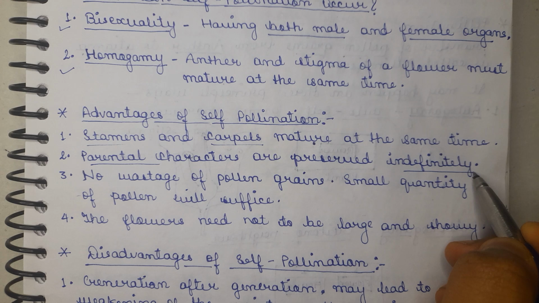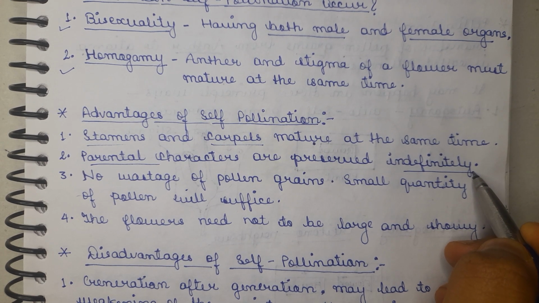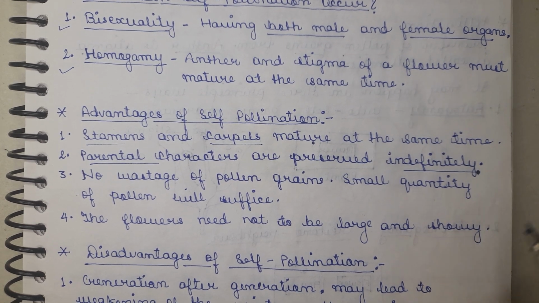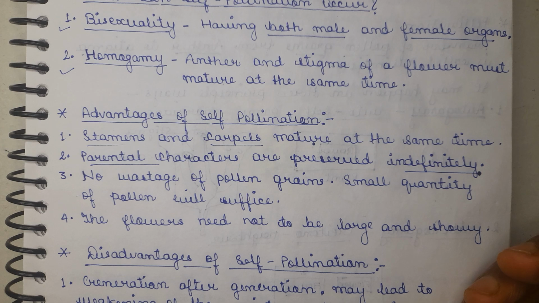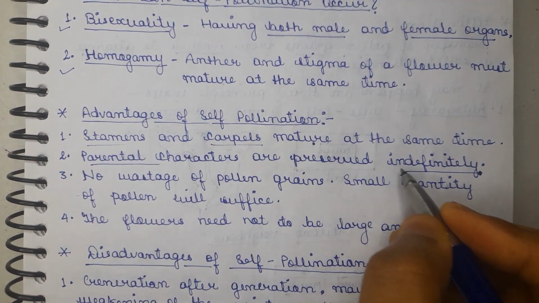That means if a rose plant gets self pollinated, the offspring will be only rose flowers, not marigold or any other different flowers. So the parental characters are preserved.